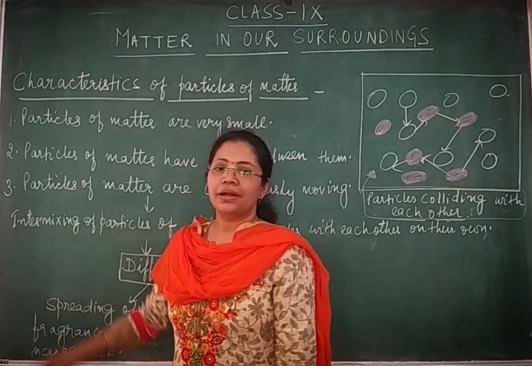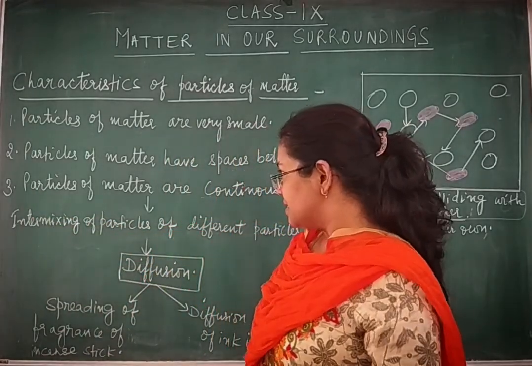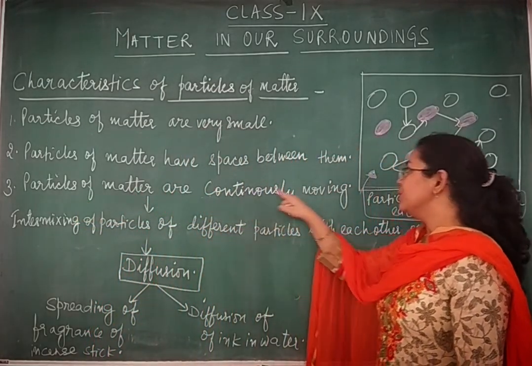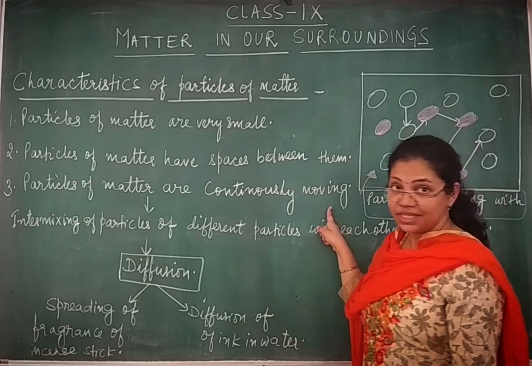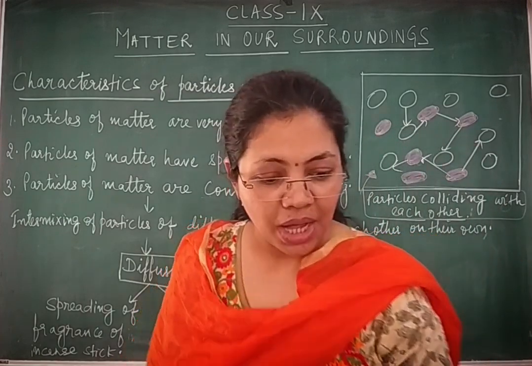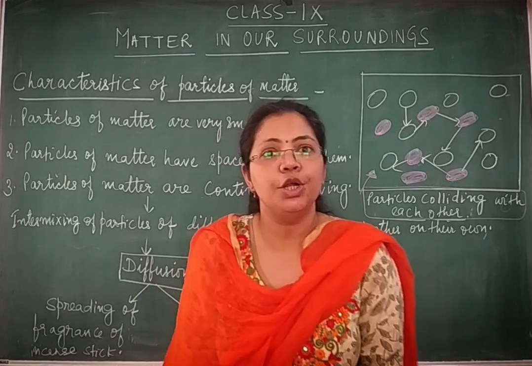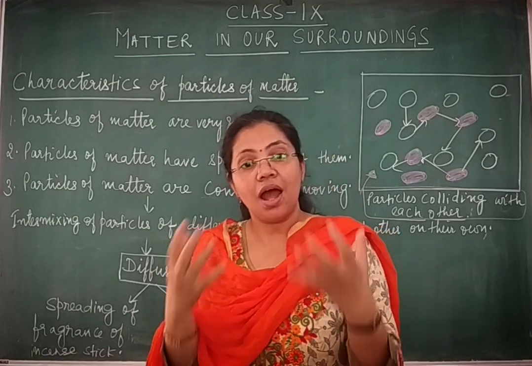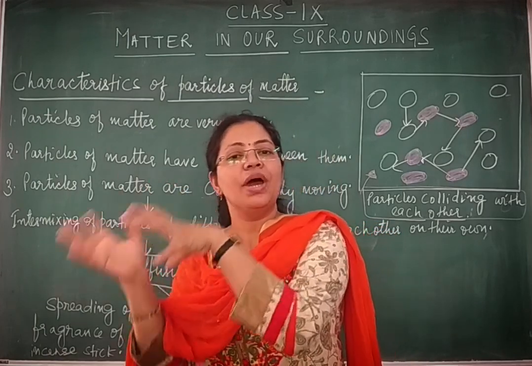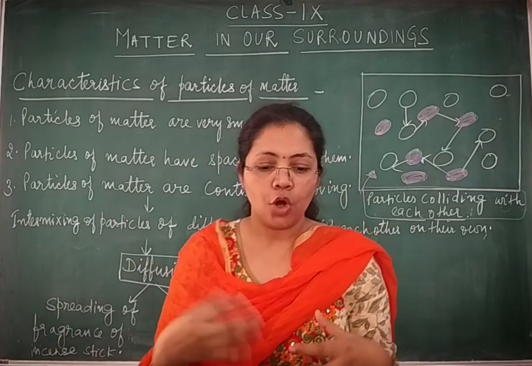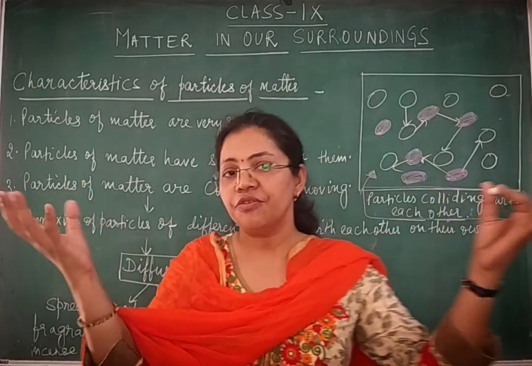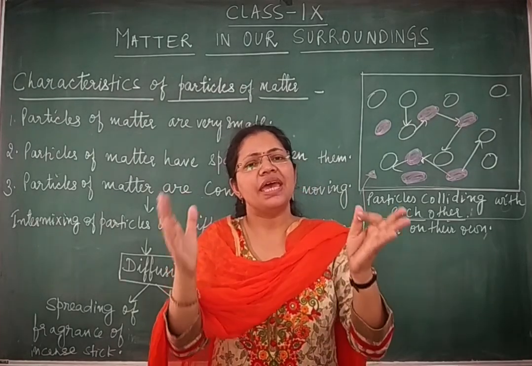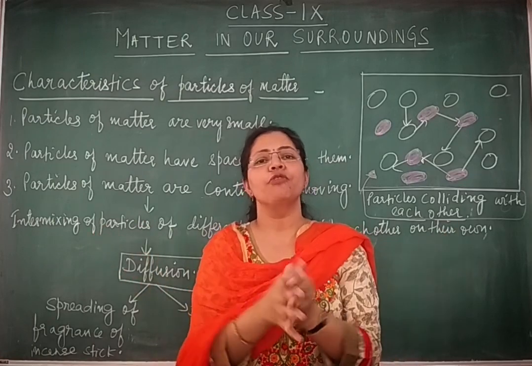Now the third characteristic. The third characteristic says that particles of matter are continuously moving. Isn't it interesting too? Those particles of matter which are not visible to us are continuously moving. Yes, they are continuously moving from one place to another. And not only this, in our surroundings we have different varieties of matter, and the particles of every kind of matter are moving at their own speed.